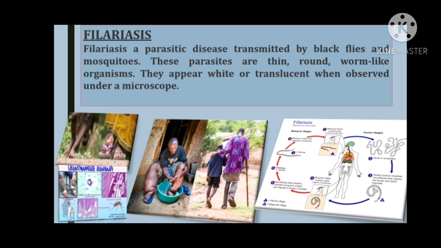Filariasis in India is caused mainly by the species of nematode, namely Wuchereria bancrofti. The adult worms live in the lymphatics and they produce the larvae called microfilariae, which invade the bloodstream. The nematode species uses two hosts to complete its life cycle, and these are man and mosquito. Man is the definitive host in which the adult forms of the parasite harbor, and the female mosquito is the intermediate host as it carries the larval forms of the organism.